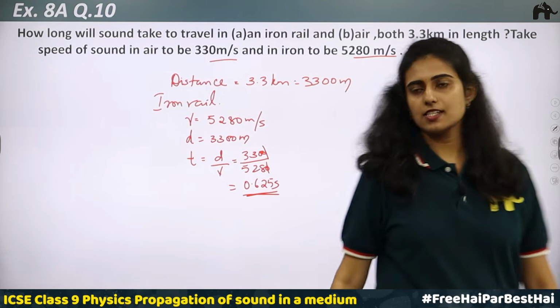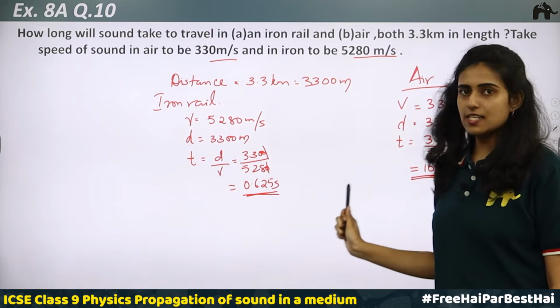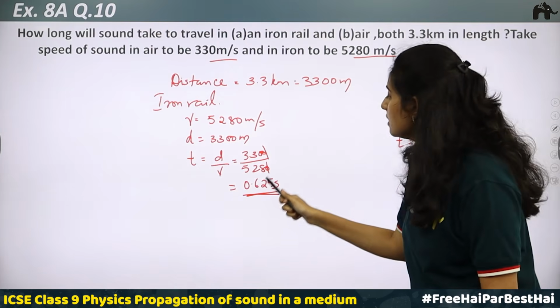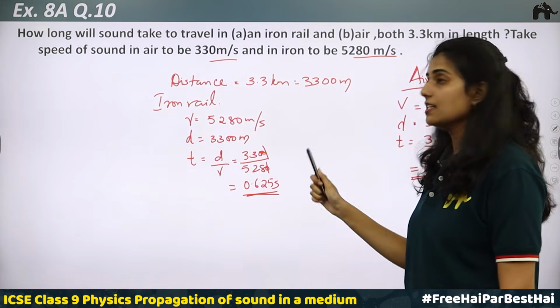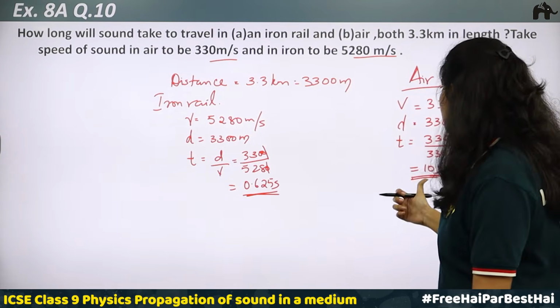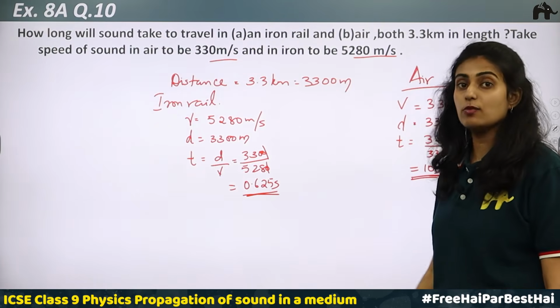Clear? So we can see that 10 seconds is the time taken in air and just 0.625 seconds is the time taken in case of iron rail. More time is taken in the case of air, which means the speed is greater in the case of iron rail, which is a solid.